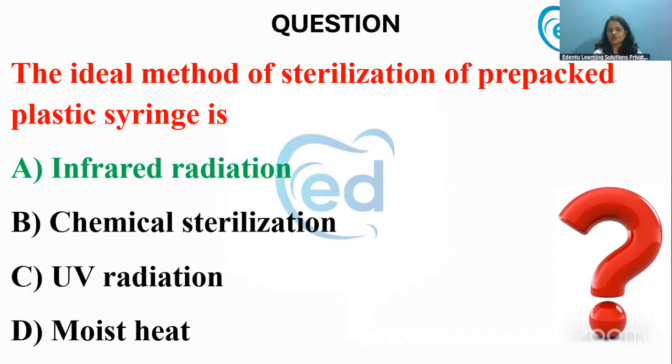We usually use infrared radiation for this pre-packed plastic syringe. It is a cold sterilization method where the temperature of the sterilized item is not increased. The heat sensitive items like pre-packed plastic syringes, we mainly use infrared radiation.